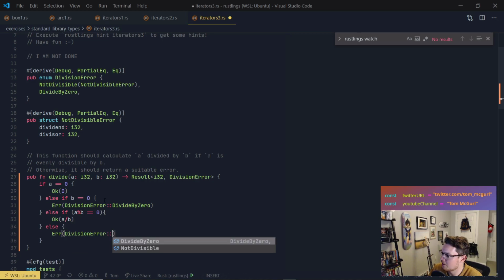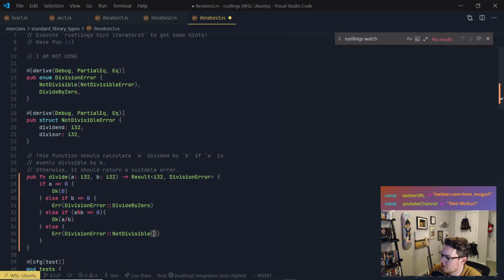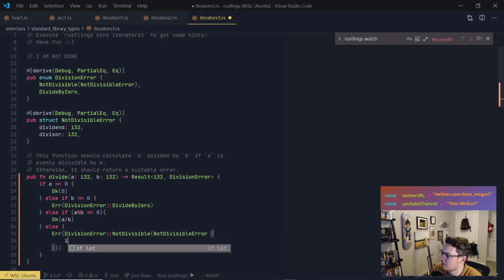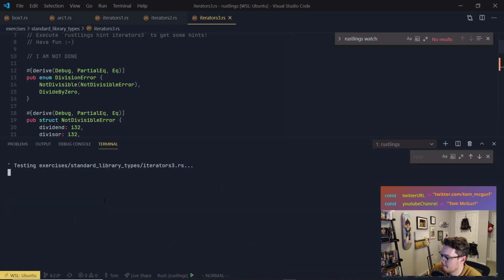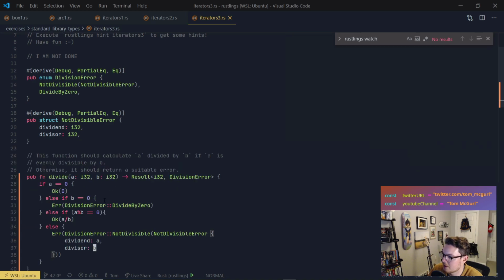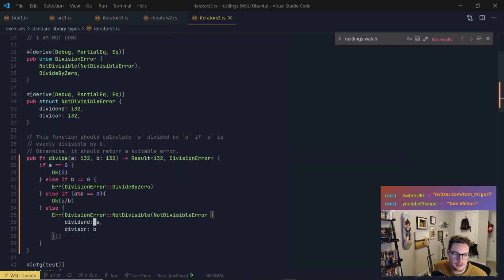And in this case, it's going to be a not divisible. And not divisible is going to take a struct, right, of not divisible error, new, or we could just do this. And dividend. All right, let's see. Cool. They passed, but we still have to uncomment two tests. And this is kind of gross. Maybe we can clean this up.